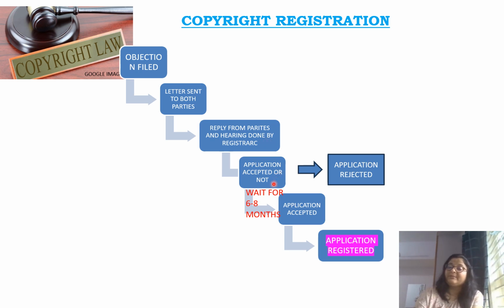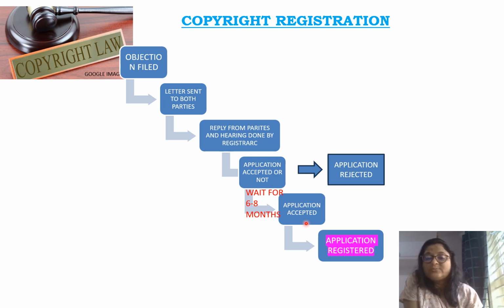But if he has satisfied, then there will be a wait of 6 to 8 months. This wait is basically for what I told in my previous slide, the scrutiny of the examiner and all the things. So this waiting time is for that basically. After this waiting time, the application will be accepted and then the application will be registered. So this is how copyright registration is done in India.